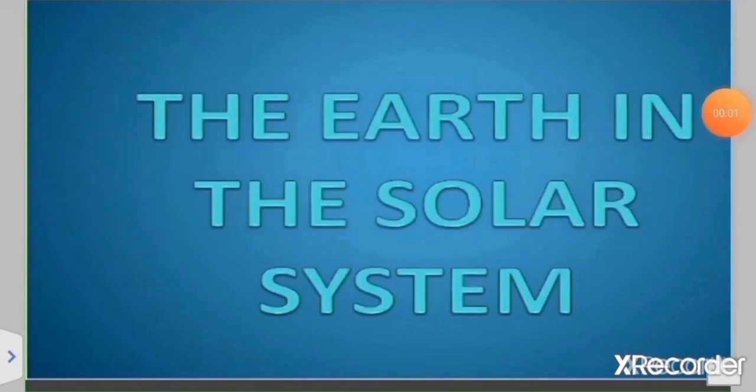Hello children, welcome back. Today we will continue with class 6 geography chapter 1, the Earth in the Solar System. In the previous class, whatever we have read about, we will have a quick recap of the same. First and foremost, we have seen the full moon night. The night when there is a full moon in the sky is known as full moon night or Purnima, and the new moon night, when the moon completely disappears from the sky, is new moon night or Amavasya.